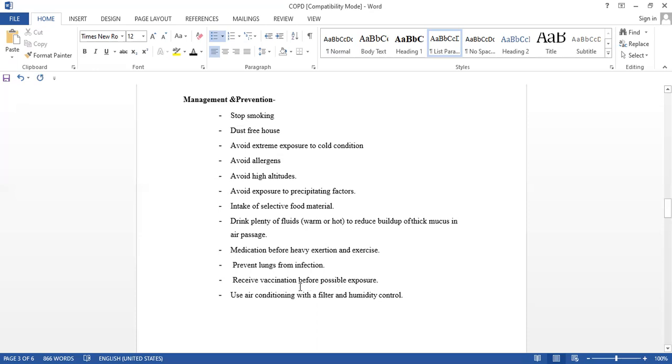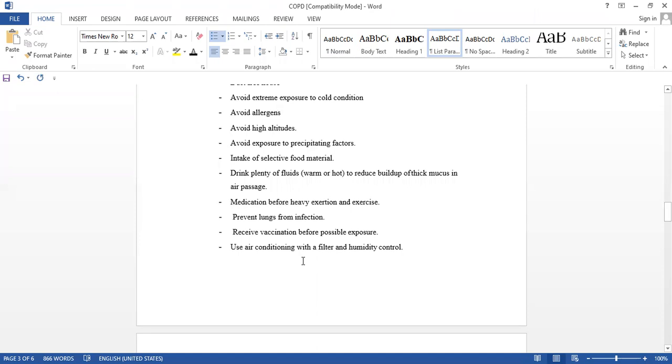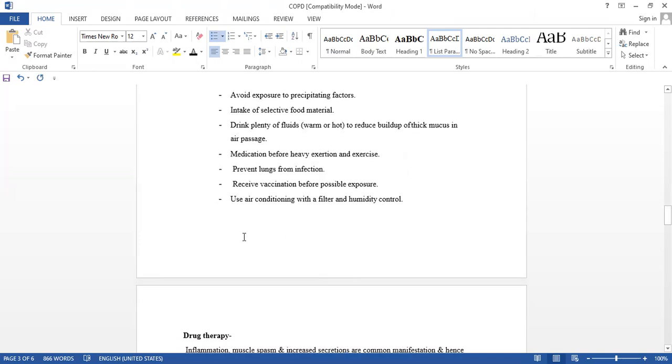Nowadays we are taking the vaccination for corona. So we are safe because these vaccinations are only what? The antigens. Due to that antigen, our body will produce antibodies and we will be safe. So receive that vaccination. Use air conditioning with a filter and humidity control. Okay.